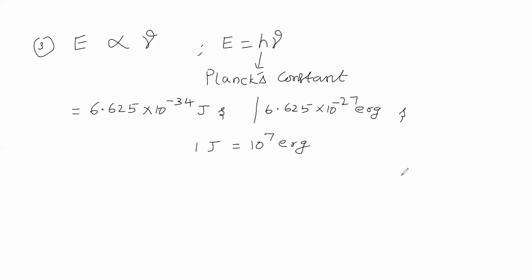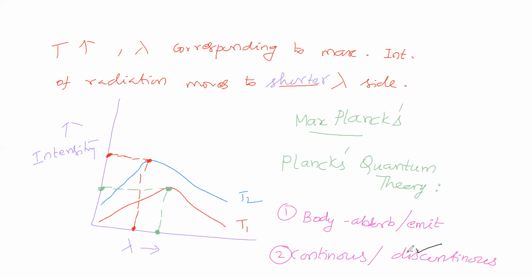Sorry. One student asks why it is discontinuous. Why is the absorption discontinuous? Okay, so you are asking why it is discontinuous, why can't it be continuous? That's what you are asking. Now we will consider why the absorption or emission is discontinuous. Why can't it be continuous? That is the question.